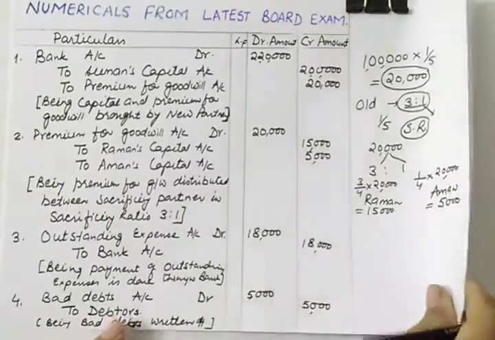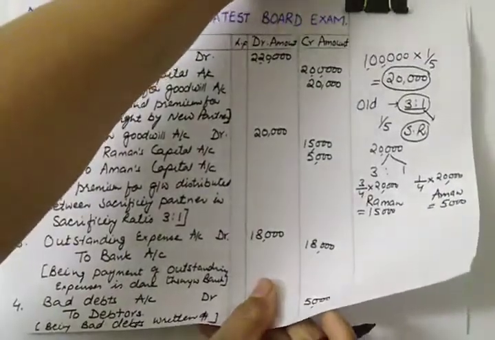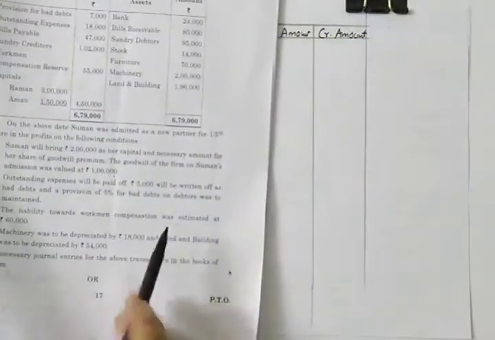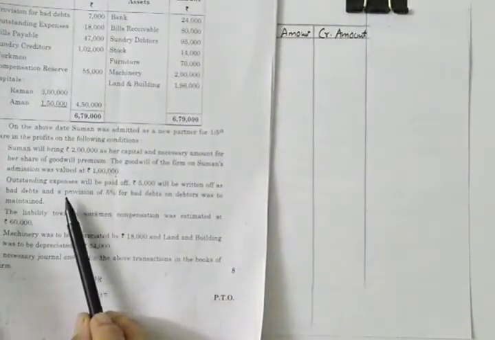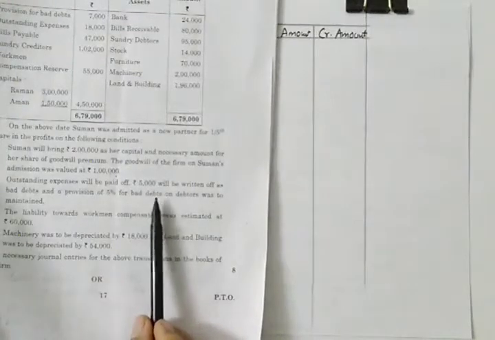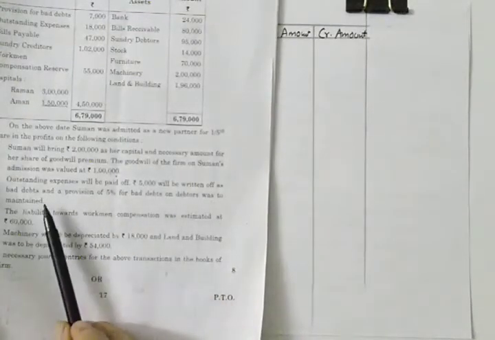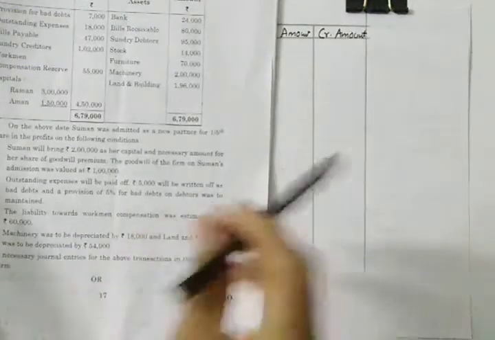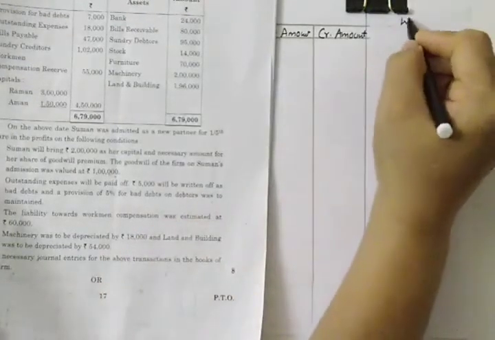Now after that, after writing off bad debts, what is the other adjustment relating to this? A provision for 5% for bad and doubtful debt is to be maintained. So here you need to maintain a provision. So how to calculate provision? This is my working notes.